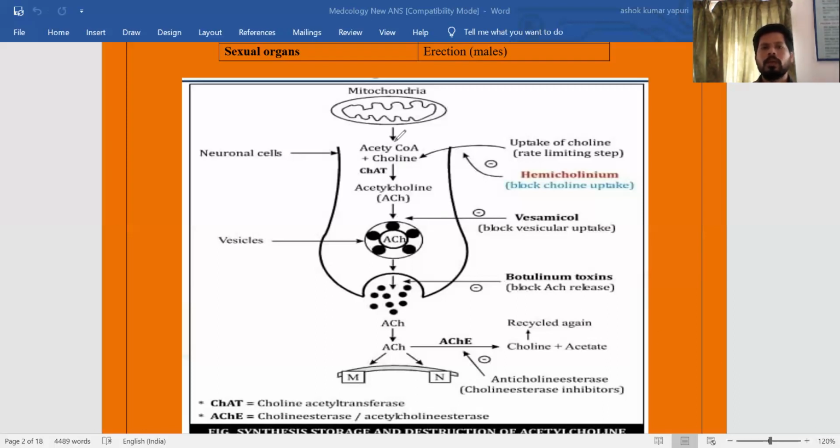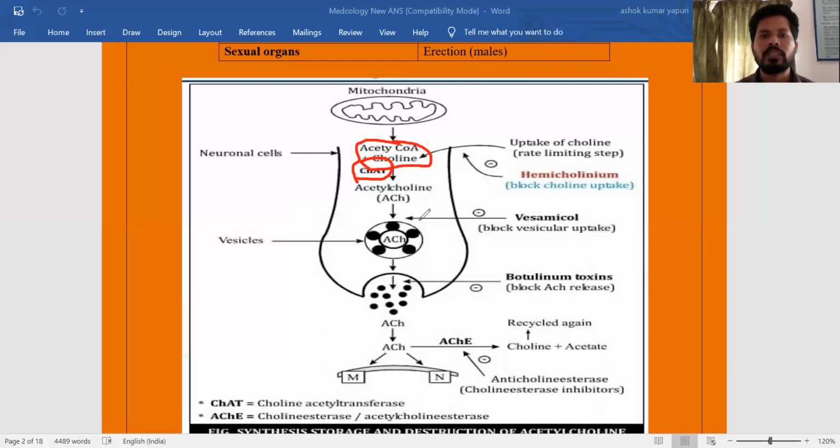Here there is acetylcholine synthesis. In this we are going to discuss the acetylcholine synthesis. Acetylcholine is synthesized with the help of acetyl coenzyme A and choline. So acetyl coenzyme A with choline gives acetylcholine, and the enzyme involved here is choline acetyltransferase. So acetylcholine is a neurotransmitter synthesized from the combination of acetyl coenzyme A and choline, and the enzyme involved is choline acetyltransferase. This is the synthesis of the neurotransmitter acetylcholine.